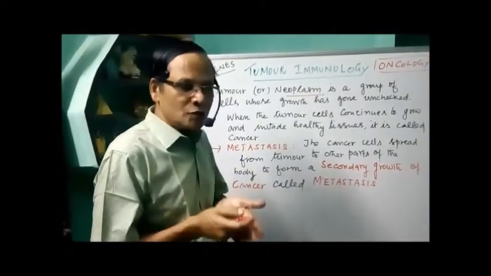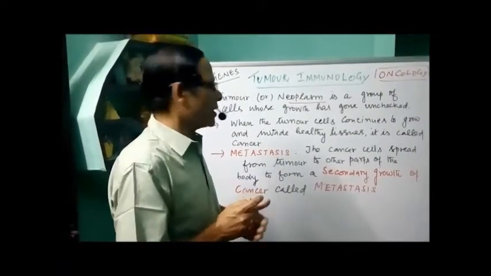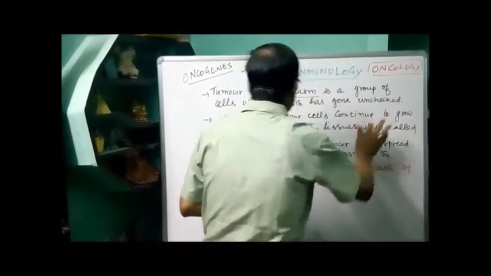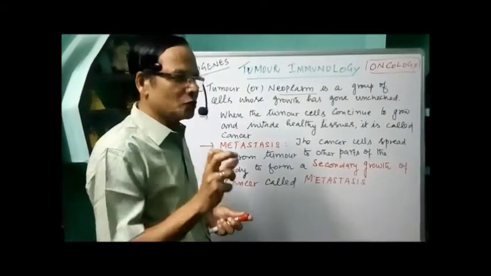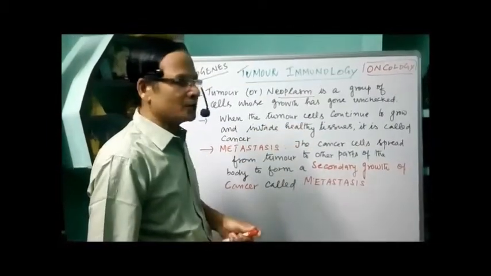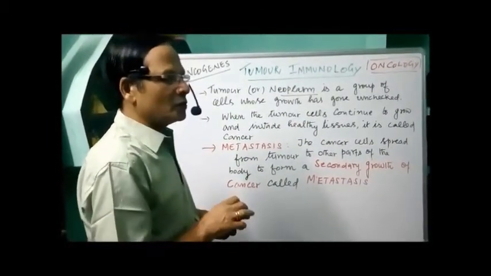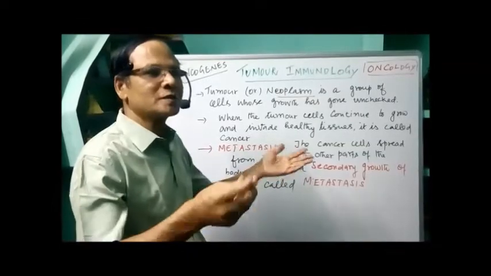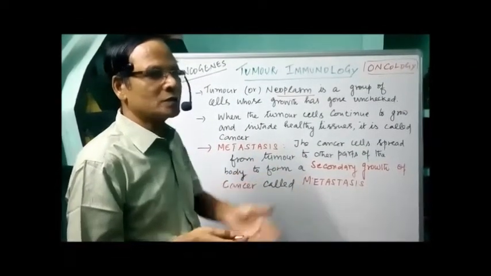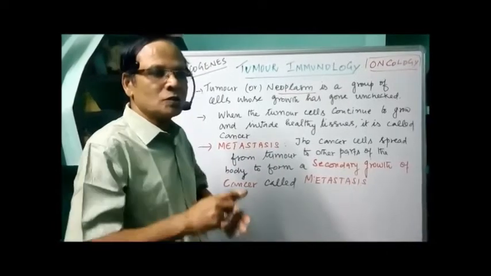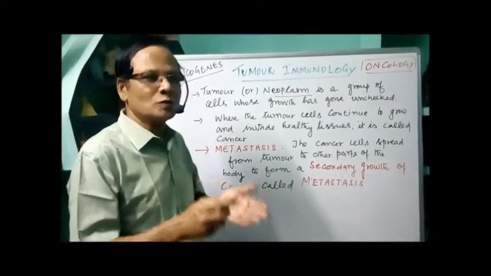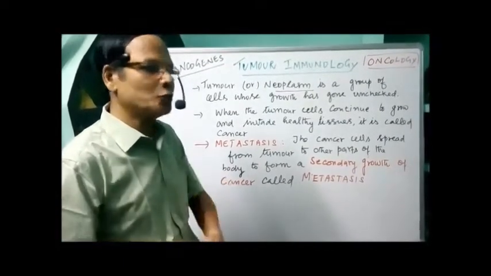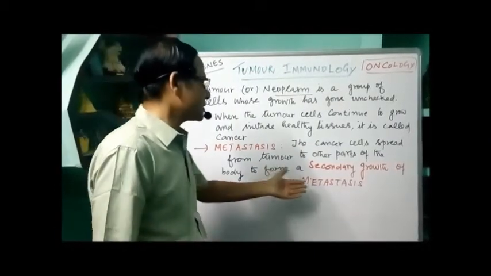When these tumor cells continue to grow and invade healthy tissues, it is called cancer. In some cases, the cancer cells spread to different parts of the body from the tumor of origin, through the bloodstream or the lymph. In such cases, it is called secondary cancer or secondary tumor, otherwise known as metastasis.